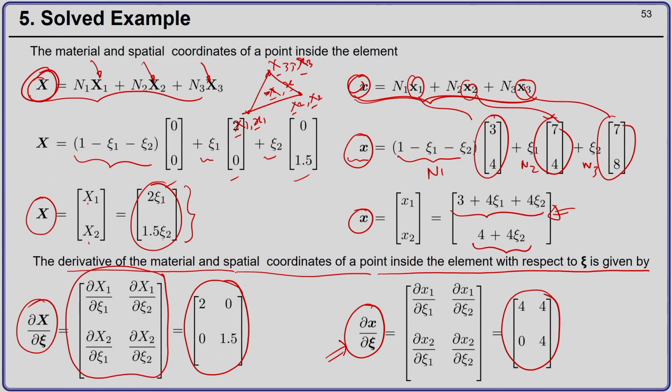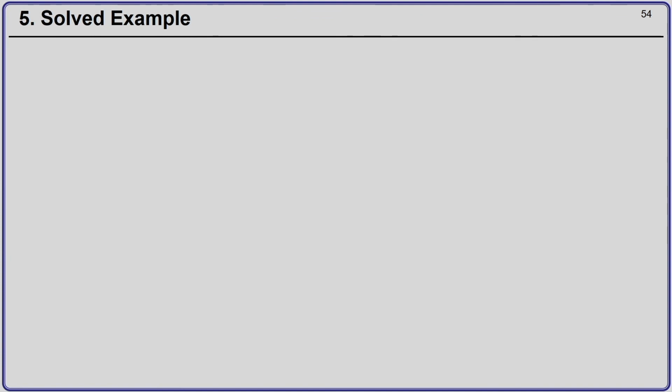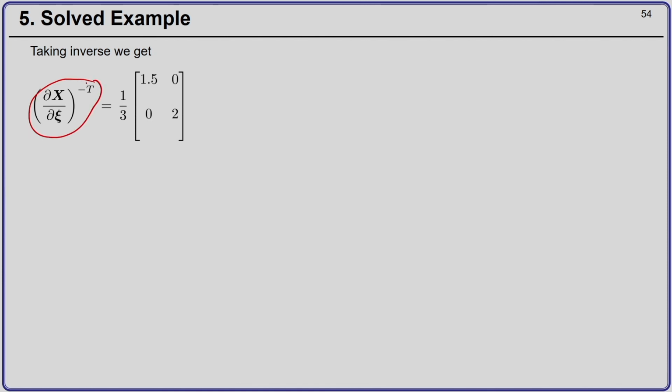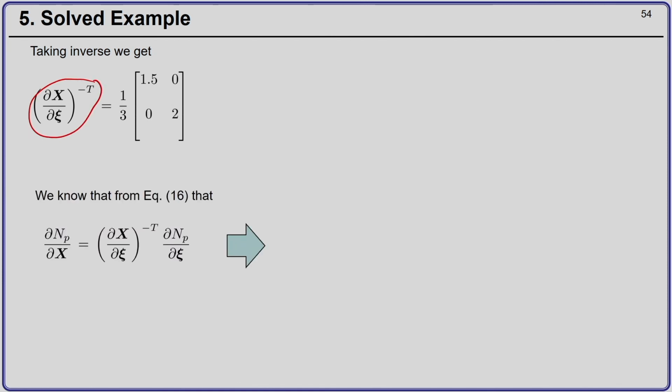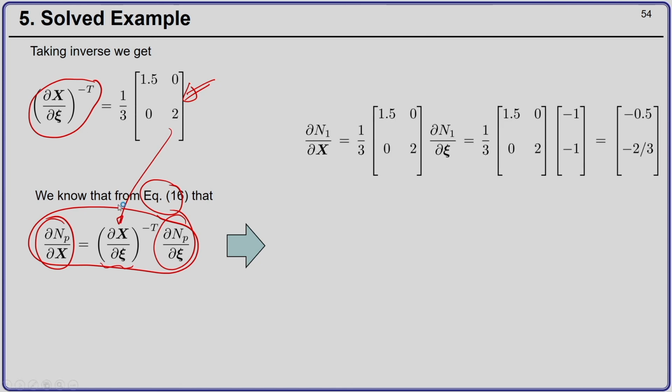So, now once I have del X by del psi and del x by del psi, I can compute the inverse transpose. Remember, we need this. With equation number 16, the derivative of the shape function with respect to the material coordinates is nothing but del X by del psi inverse transpose times del N p by del psi. And now, I have my del X by del psi inverse transpose like this, so I can substitute, and del N p by del psi I have from the previous slides.